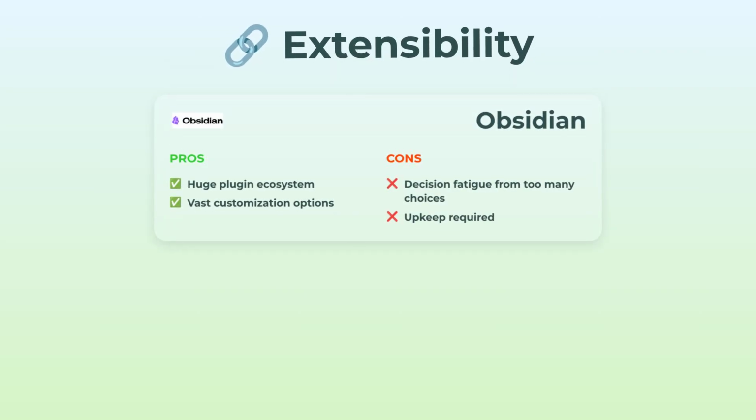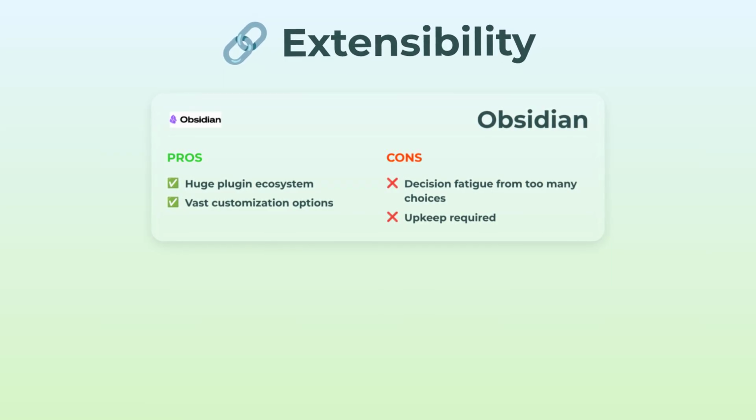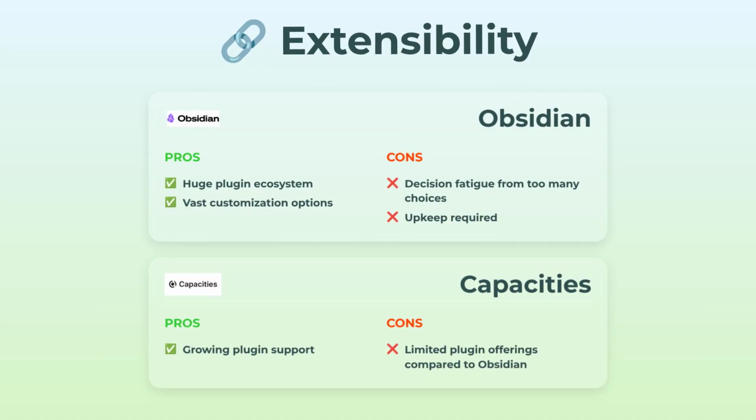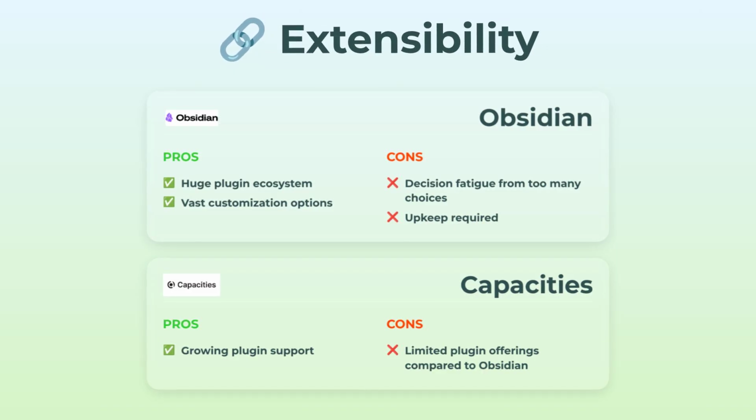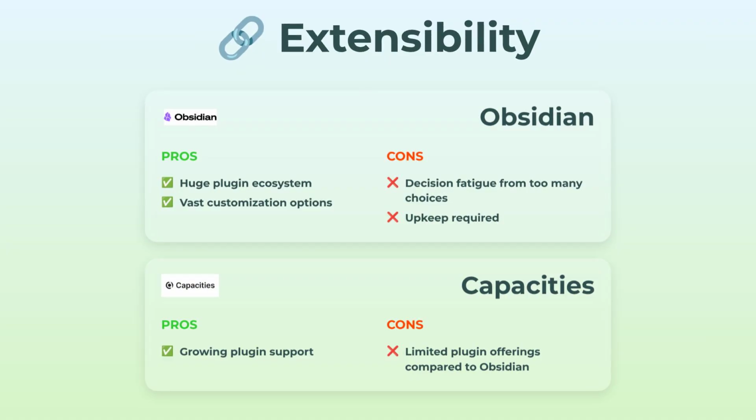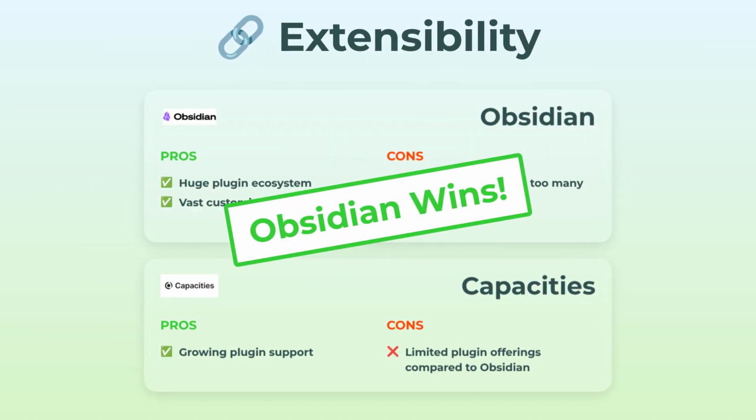Extensibility, okay, if you like to tinker, Obsidian is basically a dream. It has this insane plugin ecosystem and you can customize it till your eyes cross. There are so many plugins you might actually get overwhelmed. Capacities is trying to catch up and it's getting new plugins all the time, but let's be real, it's still way behind Obsidian. If you want endless modding and hacking, Obsidian is the champion here, hands down.